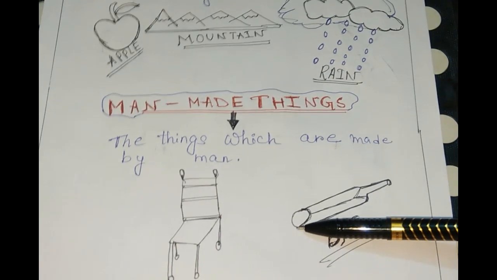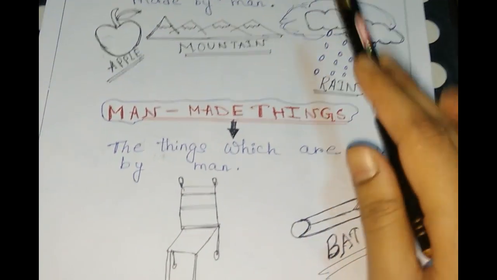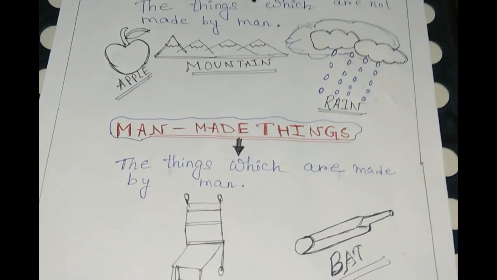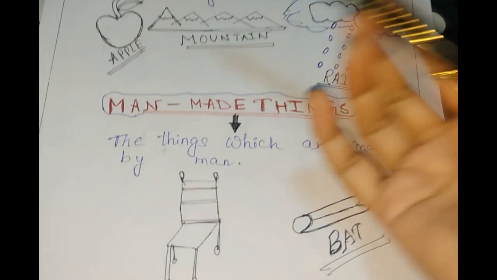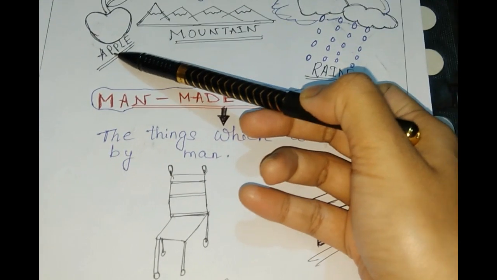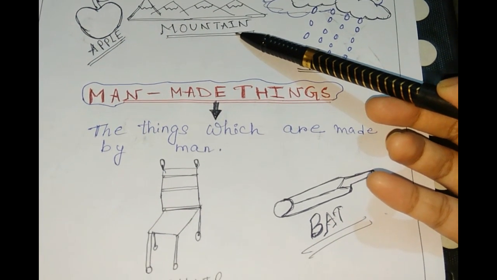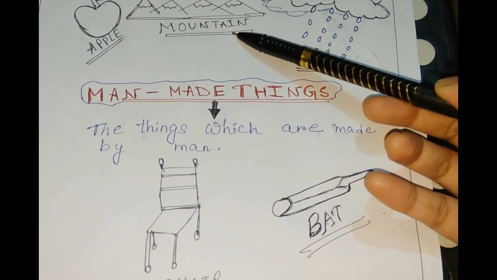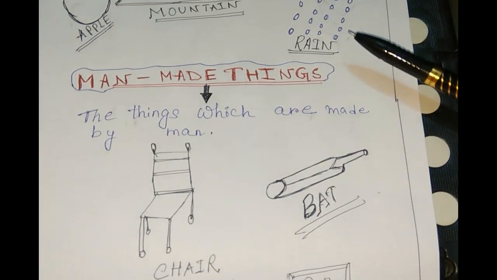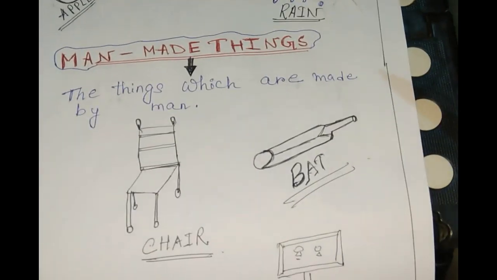Clear? So what are natural things? The things which are not made by man. We can get them from nature. Like apple, we can get it from the tree, the apple tree. Mountain, okay, this is God gifted. We get it from nature. Rain, okay, from clouds we can get rain. So these are all the natural things.